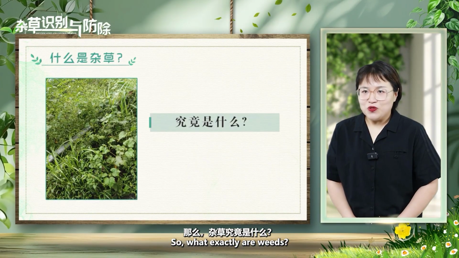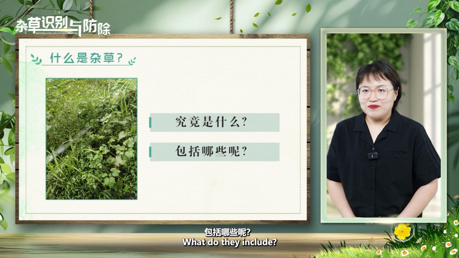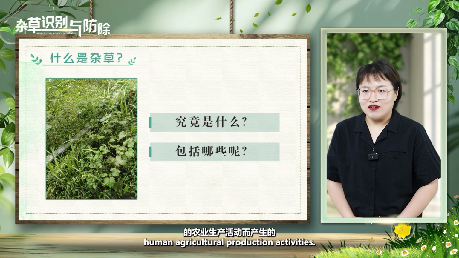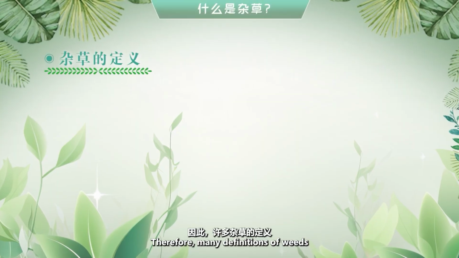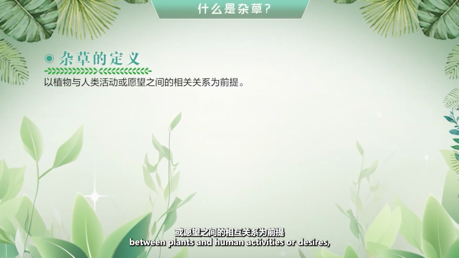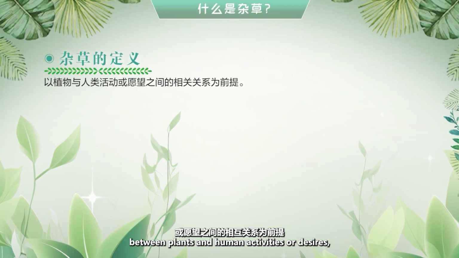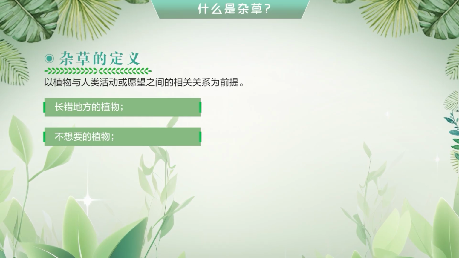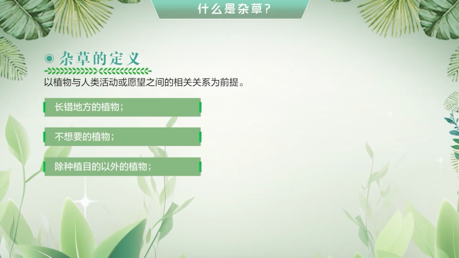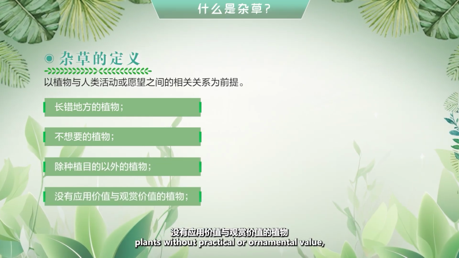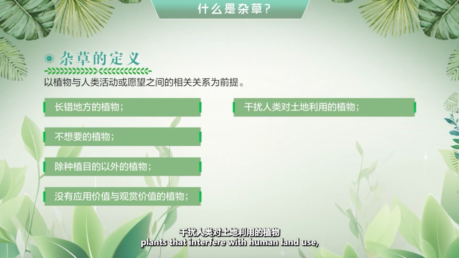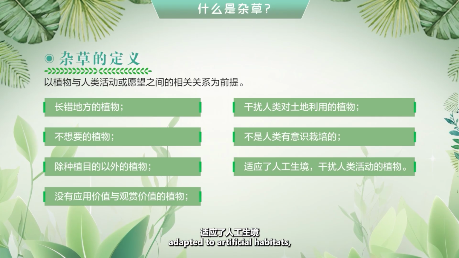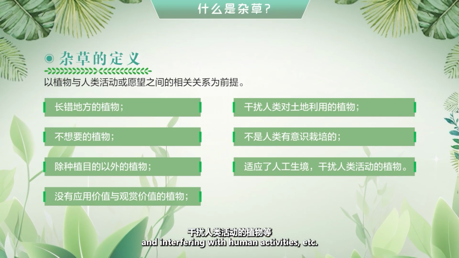So, what exactly are weeds? What do they include? Weeds emerged alongside human agricultural production activities. Therefore, many definitions of weeds are premised on the relationship between plants and human activities or desires, including plants growing in the wrong place, unwanted plants, plants beyond cultivation purposes, plants without practical or ornamental value, plants that interfere with human land use, plants not intentionally cultivated by humans, adapted to artificial habitat, and interfering with human activities, etc.